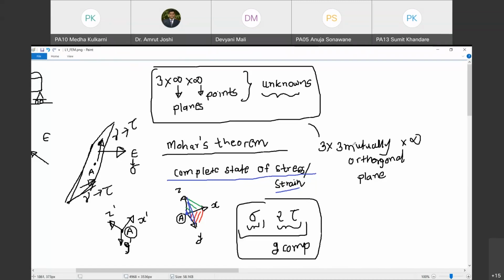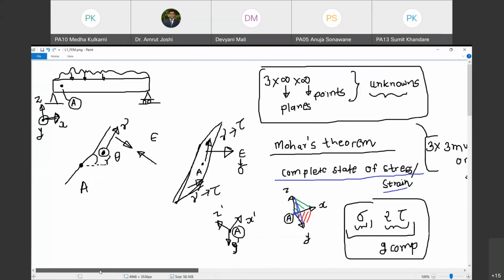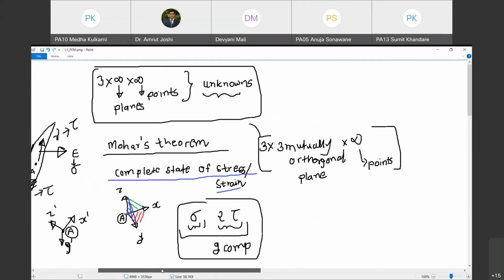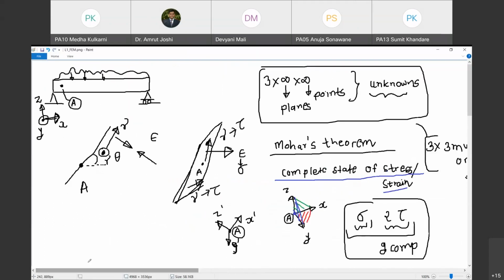I hope you are with me. Still, this infinite number of points is the concern. So still, the number of unknowns that we have in our hand remains infinite. How to deal with this infinite number of points, we will see in a particular fashion, which will make these infinite points a finite quantity. And that's why we call this method of analysis finite element analysis. I hope you are with me till this point. So this was the background. This is what we are trying to solve. This is what the basics are.